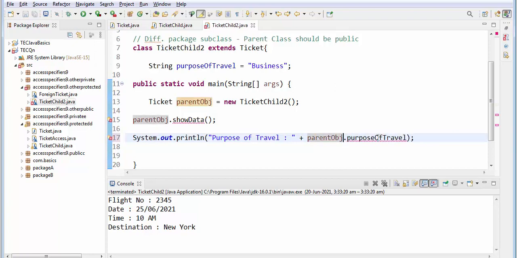Okay, let me not give the reference to the parent, because I am accessing this one, so I'll create an object for the child. Because this one I am creating in the child class, I cannot give the parent reference. I cannot do downcasting, I can go only for upcasting.